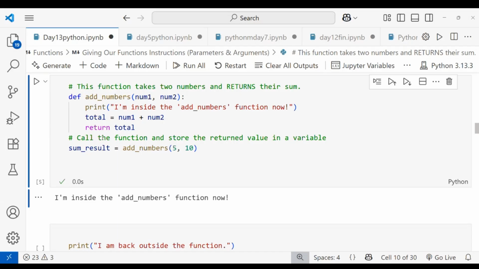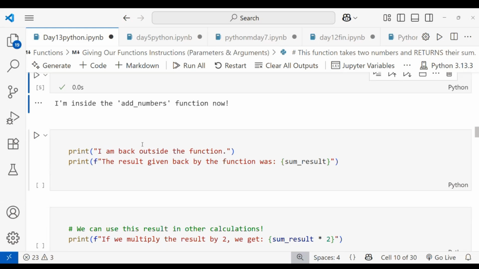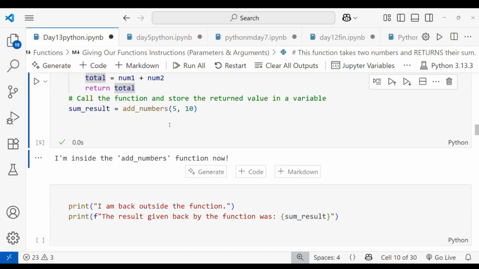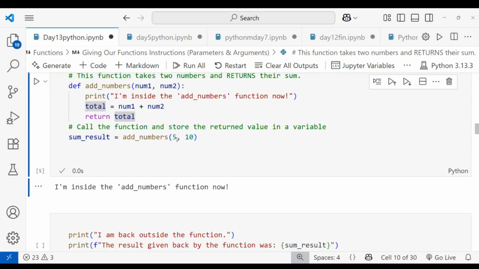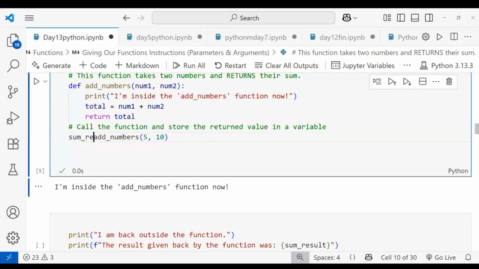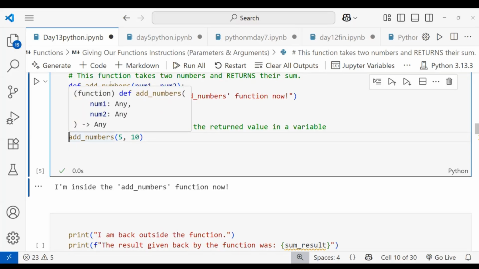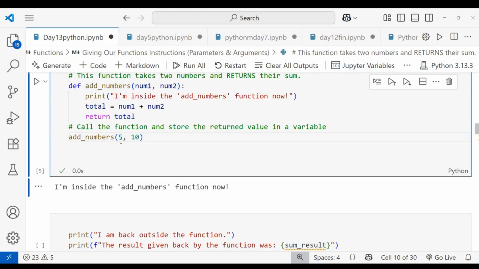We will not be printing anything, because we defined the task but we are not printing anything. Then I am back outside the function. I want some result, because here I'm storing the add_numbers result in some_result. Let me do it here without taking any variable to store the value, directly calling the function add_numbers. This is called the parameter, and this is called the arguments. I'm passing 5, 10.